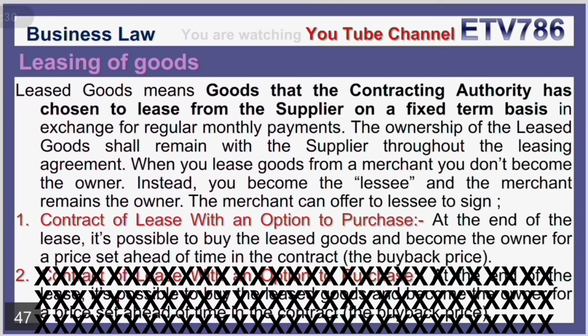The merchant can offer the lessee to sign, number 1, a contract of lease with an option to purchase. At the end of the lease, it's possible to buy the leased goods and become the owner for a price set ahead of time in the contract, which is called the buyback price.